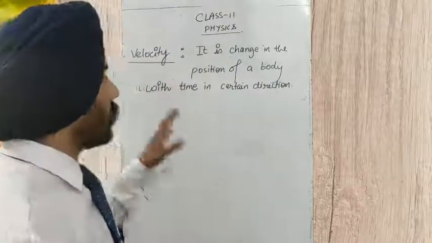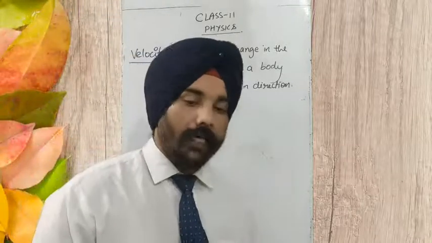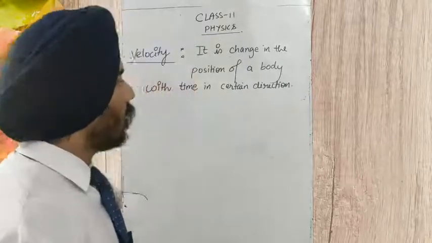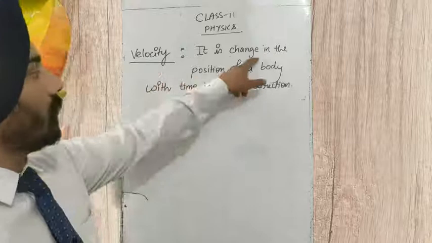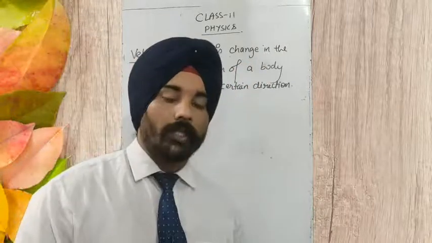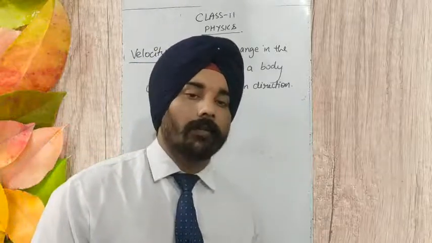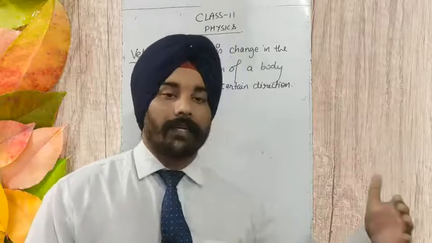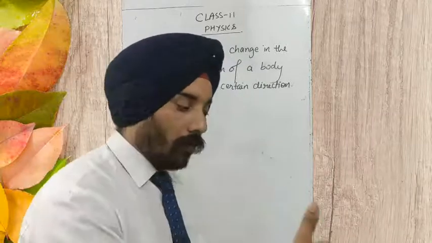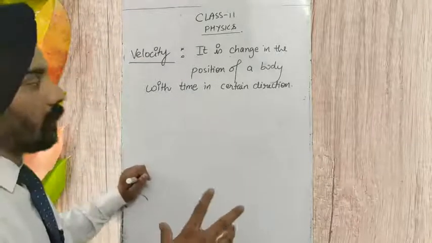So velocity is a vector quantity, and when we are studying velocity, we need to specify the direction of motion of a body. This change in position must take place in some specified direction. The body is moving in some certain direction from one point to another point, so with time this displacement we are calculating.